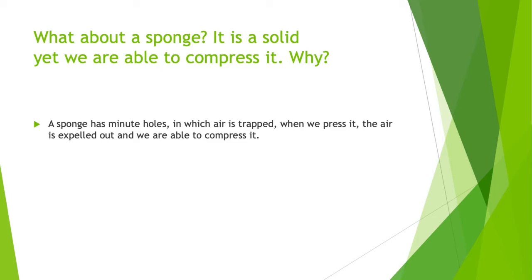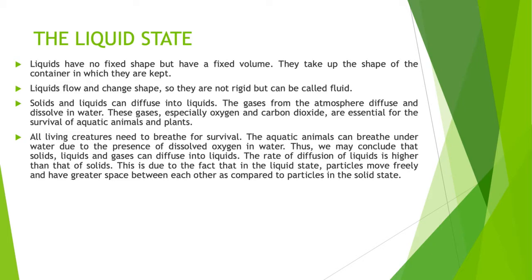Now the liquid state. So that was about the solid state, we all have learnt about. Now what about the liquid state? Liquids have no fixed shape but have a fixed volume. Because if you put a glass of water in a big cup, then it will take the shape of the cup. If you put it in a bowl, it will take the shape of the bowl, but the volume of the water will be the same in each case.